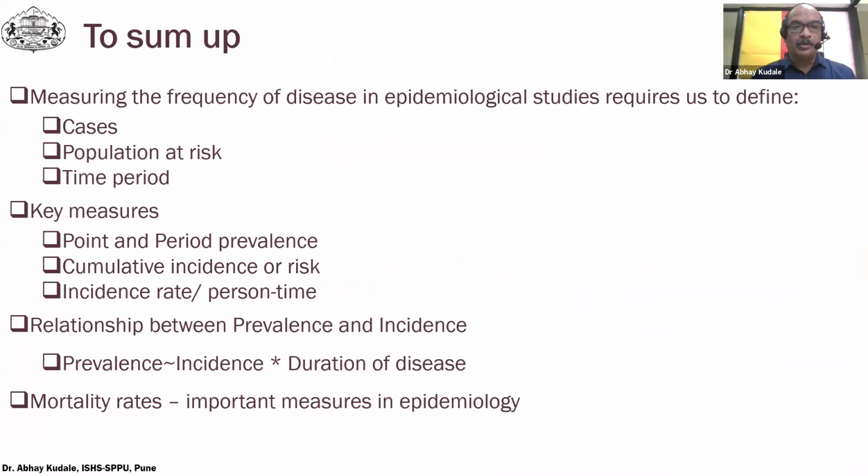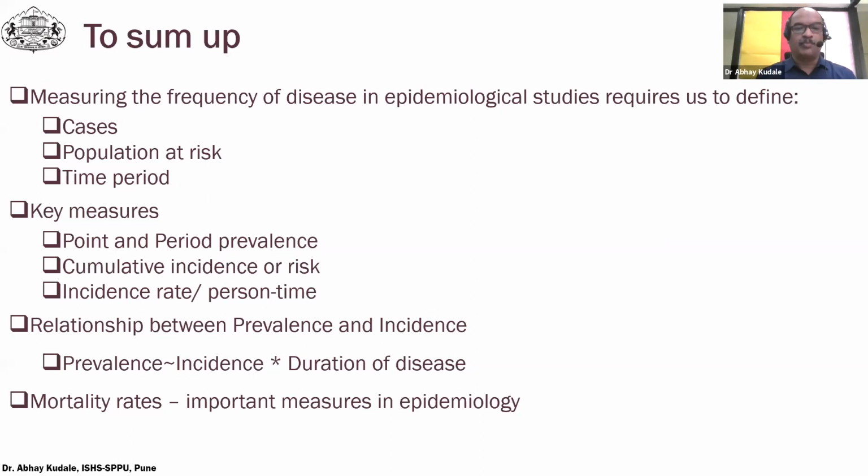So, to sum up, measuring the frequency of disease in epidemiological studies requires us to define first cases, second the population at risk, and third the time period. Remember the key measures in epidemiology. These are point and period prevalence, cumulative incidence or risk, and incidence rate or person-time. We have to be aware of the relationship between prevalence and incidence, and that equation is prevalence equals incidence into duration of disease.